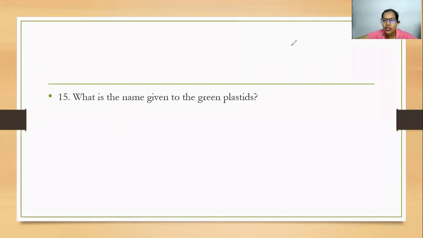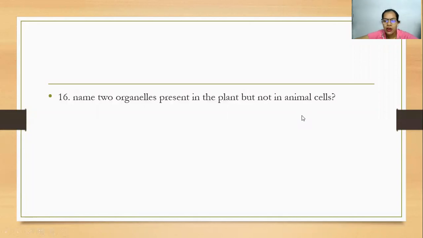I hope all these questions are easy and you're able to do them by yourselves. Name two organelles present in the plant but not in animals. When we were discussing the differences between plant and animal cells, the first thing was that the cell wall is present in plants but not in animal cells. The second is that since plants are capable of food synthesis, they have the chloroplast and animals do not. So the two organelles are the cell wall and the chloroplast.